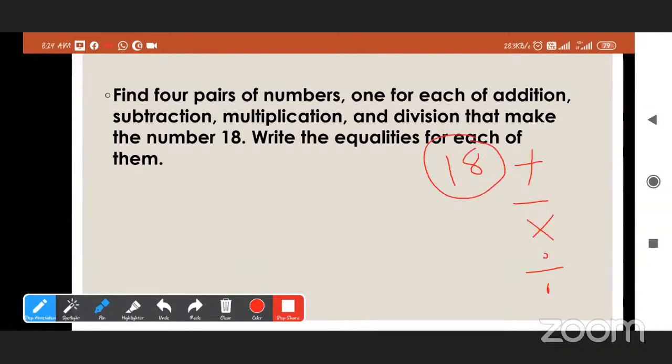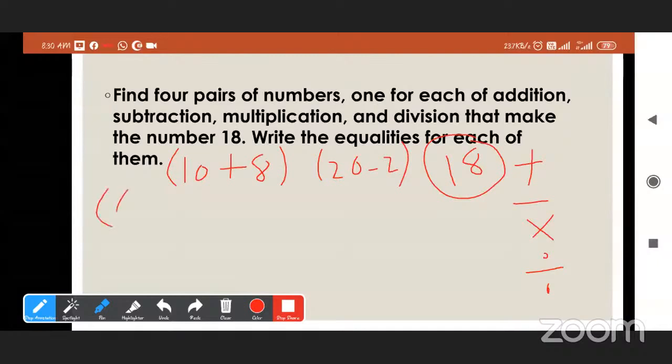So 10 plus 8. Very good. This is for addition. Now the next one, for subtraction, 20 minus 2. Good. Now for multiplication, 6 multiplied by 3.